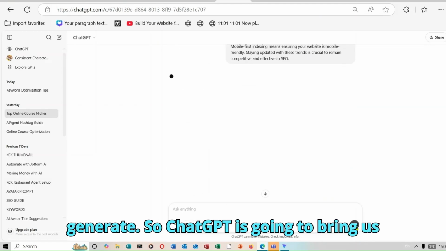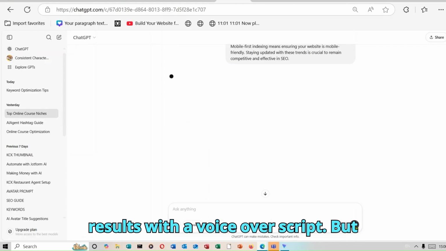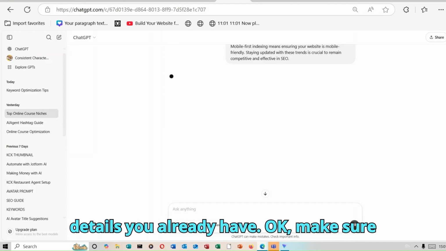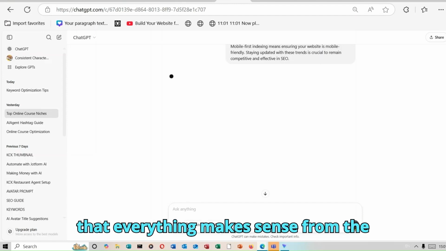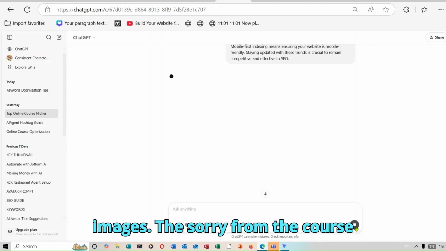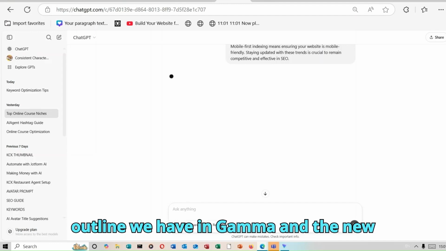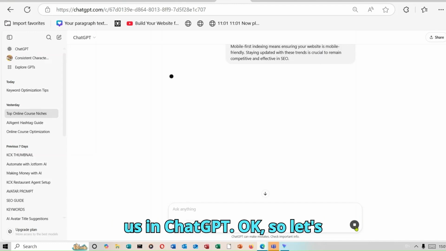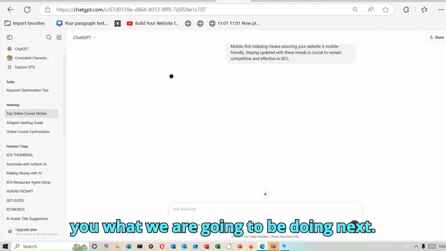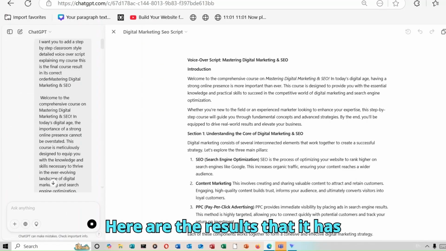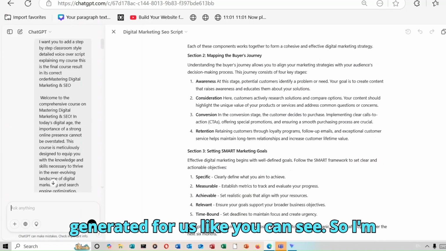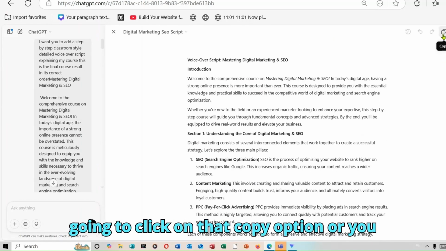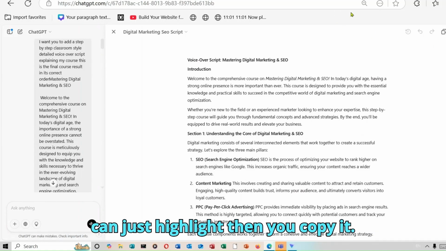So ChatGPT is going to bring us results with a voiceover script, but make sure you go through these really well to make sure it aligns with the details you already have. Make sure that everything makes sense from the images, from the course outline we have in Gamma and the new voiceover they're going to generate for us in ChatGPT. So let's wait for that, and then I'm going to show you what we are going to be doing next. Here are the results that it has generated for us, like you can see. So I'm just going to copy this and we are going to be using it in our next tool. I'm just going to click on the copy option, or you can just highlight, then you copy it.